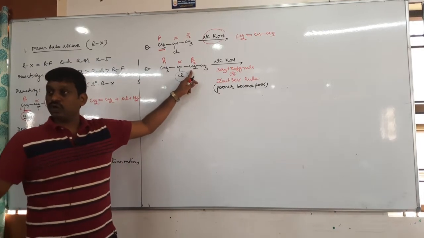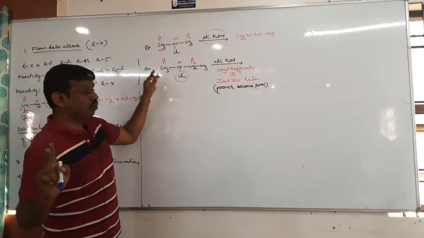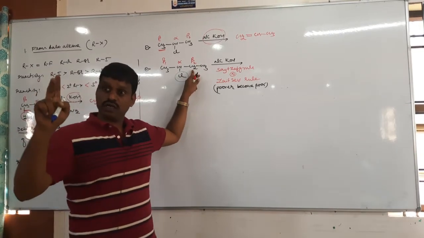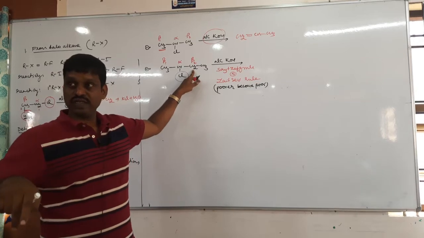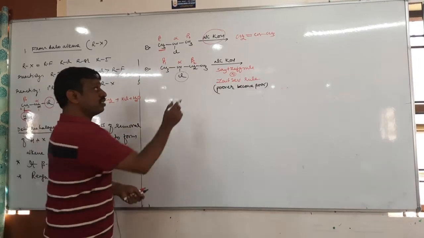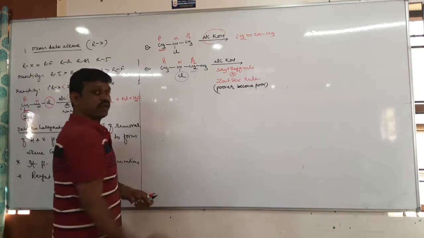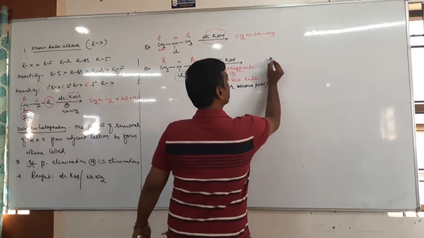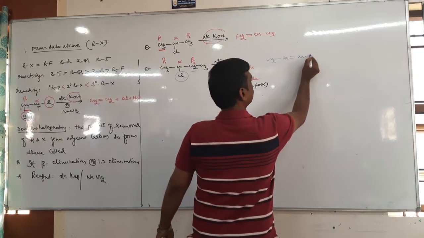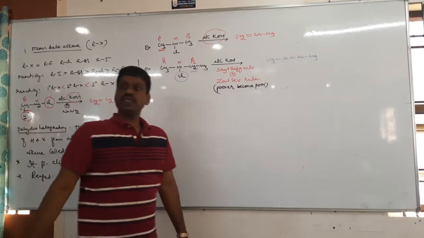Beta 2 has 2 hydrogens, beta 1 has 1 hydrogen. So beta 2 has 1 hydrogen less. It's poor with respect to hydrogen. Again, hydrogen is eliminated from this beta carbon only. So the product is CH3 CH=CH CH3. This is the Saytzeff rule.